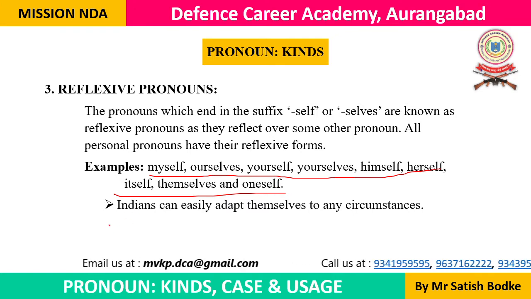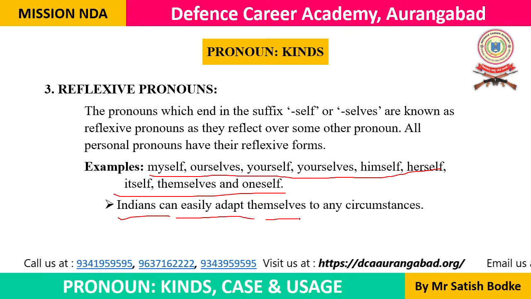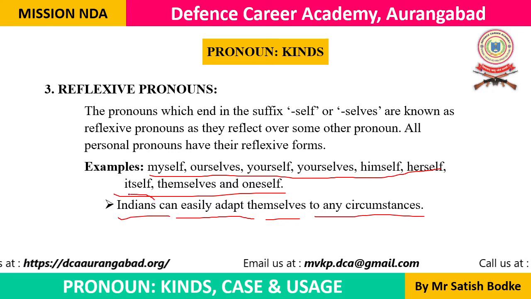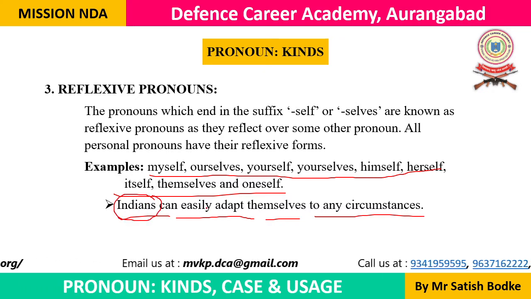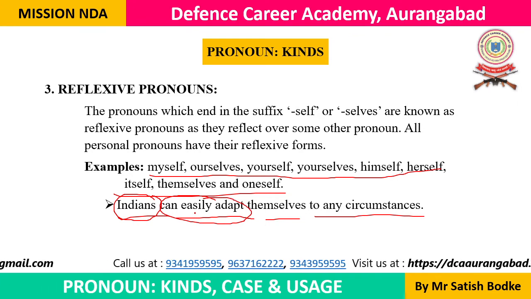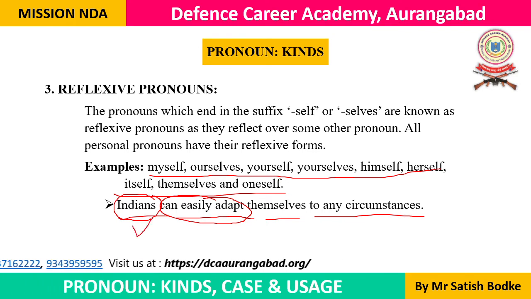Let's take this example. Indians can easily adapt themselves to any circumstances. Now we are talking about Indians. The subject is Indians. The verb is can adapt. Easily is the adverb. Who can adapt? Who is the doer of action? Indians can adapt. This is the subject. This is the doer of action.